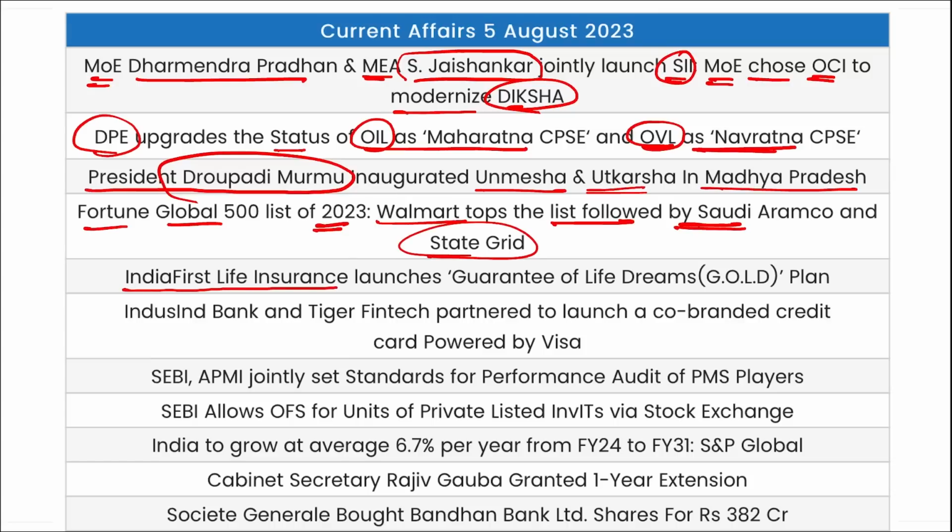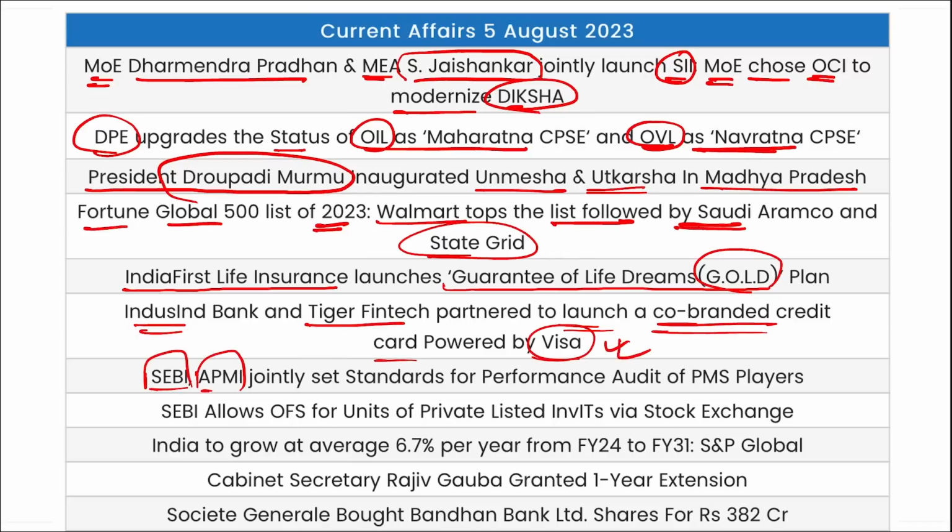Then India First Life Insurance has launched Guarantee of Life Dreams, that is Gold Plan. IndusInd Bank and Tiger FinTech partnered to launch a co-branded credit card that was powered by Visa. Then SEBI and APMI have jointly set standards for the performance audit of PMS players. SEBI has allowed OFS for units of privately listed InvITs via stock exchange.